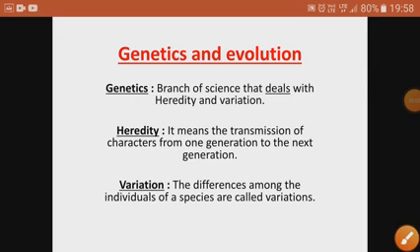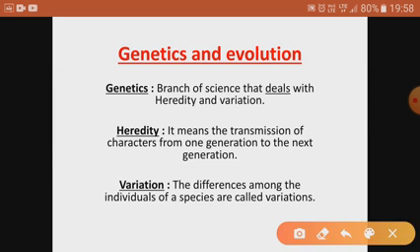Good morning, students. Today we will start the next chapter, that is genetics and evolution. In this chapter, the evolution part is deleted and we have to study the genetics part.